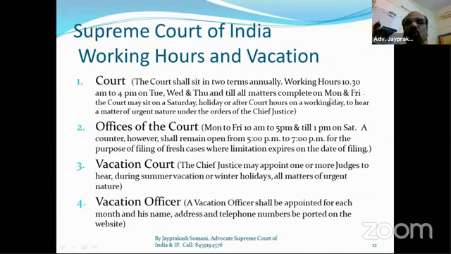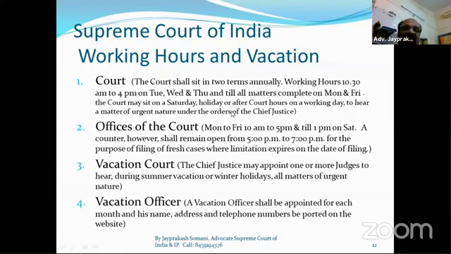So on Monday and Friday, no specific ending time is there, but on Tuesday, Wednesday, Thursday, they are regularly sitting 10:30 to 4 p.m. And on Saturday, a holiday, court hours, working day, to hear matters of urgent nature under the order of the Chief Justice. So generally Monday to Friday, the Supreme Court sits for hearing. No hearing on Saturday and no hearing on Sundays, friends.